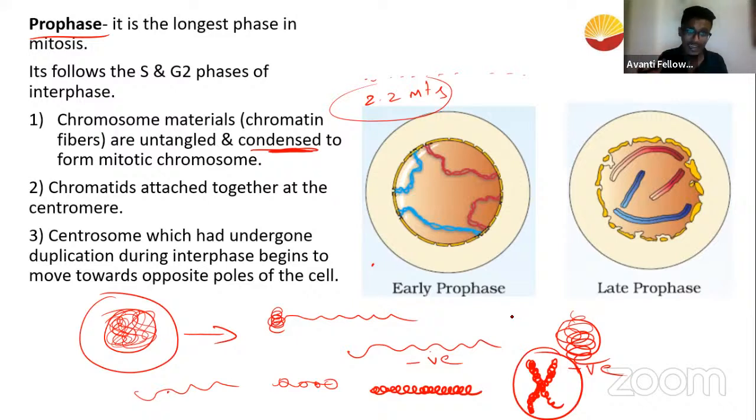Now, simultaneously, I'm not telling that this is one step after another, as this process is happening, simultaneously, some other process is also happening. What is that one important process? There are many important processes, but here the major aim for your genetic material is to be separated, correct? Your DNA volume is doubled, and the double DNA has to be separated between the two cells. Who does the role of separation? The role of separation is coming from your centrosomes.